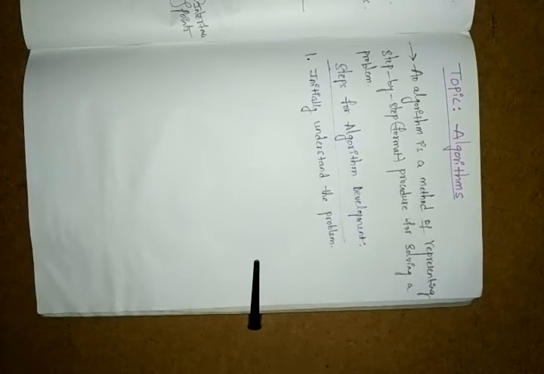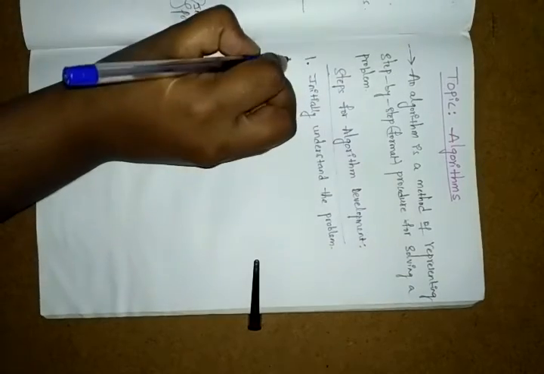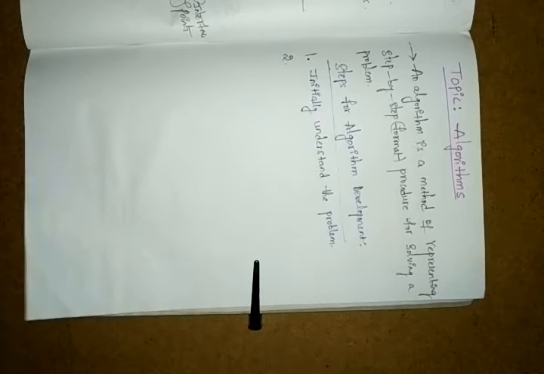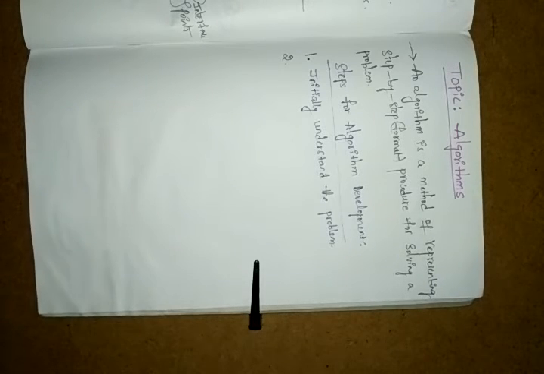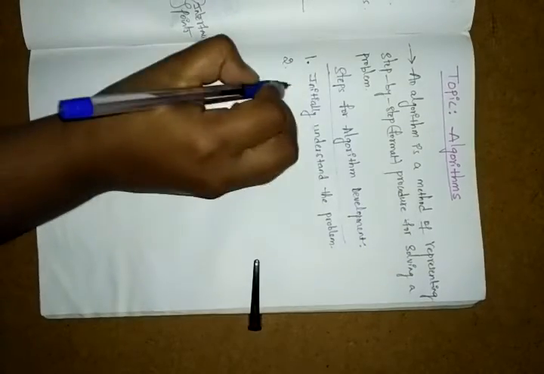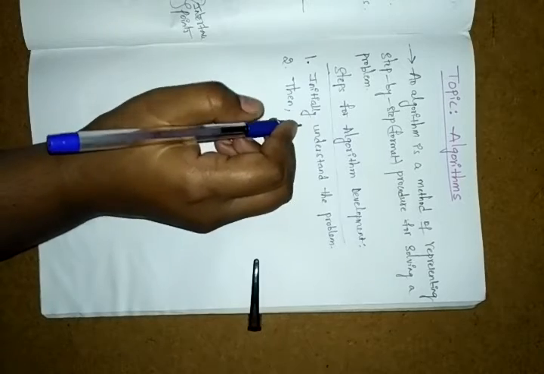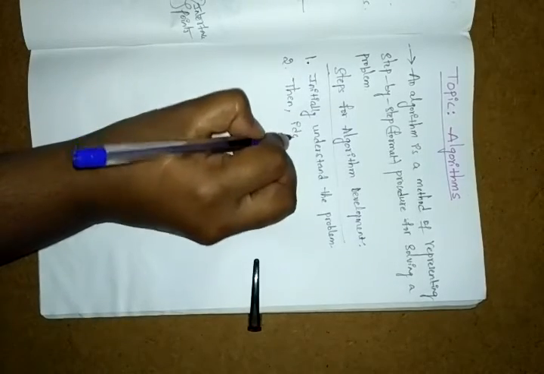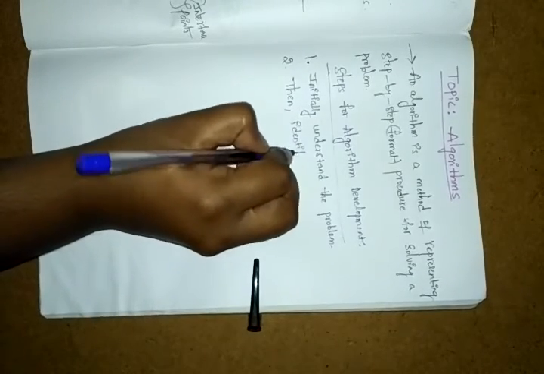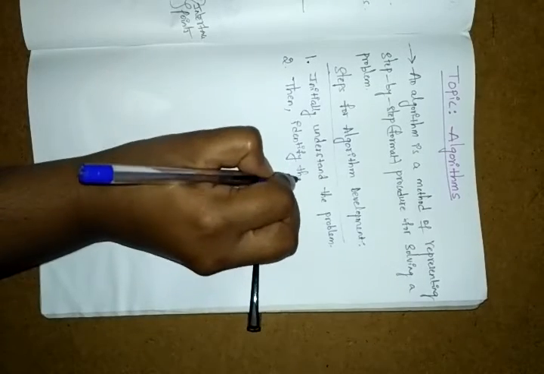After that, what will we do? In the second step, once you have completed the first step and understood the problem, go to the second step: identify the expected output for that problem.